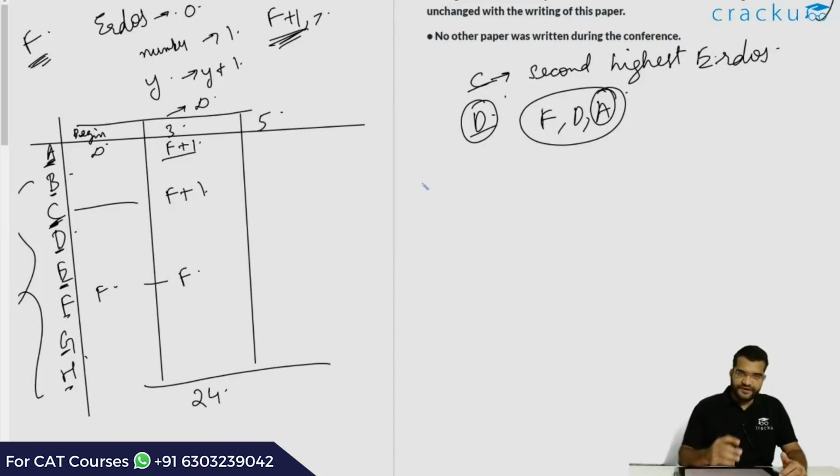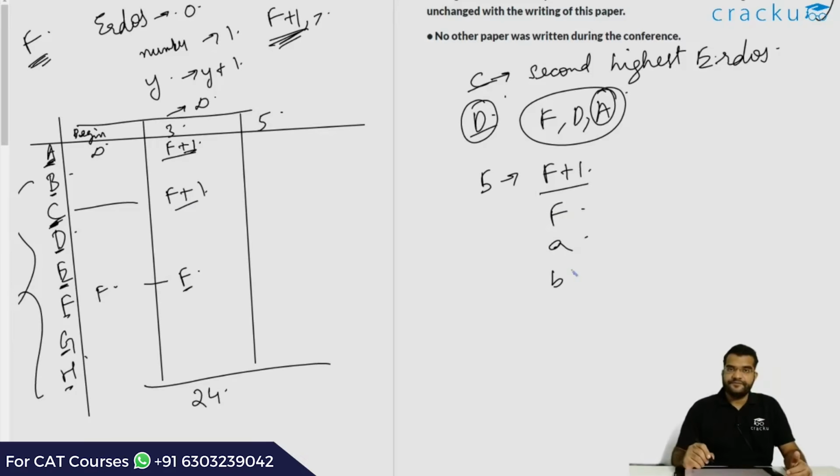Now if we know that 5 of them had the same Erdos number and 3 of them had distinct numbers, the 5 same numbers have to equal F plus 1, because we know that A and C had F plus 1. So the only possibility of the number which is being repeated is F plus 1. So 5 of them had F plus 1. The 6th one is F. The 7th and the 8th, let us assume, are A and B.